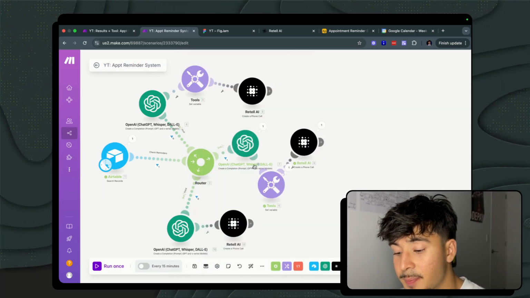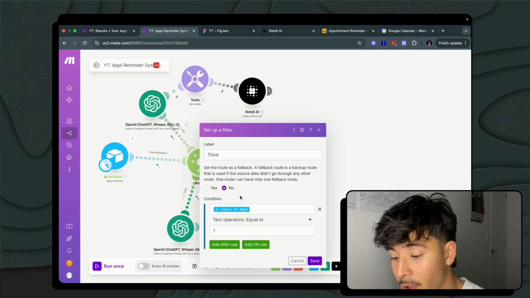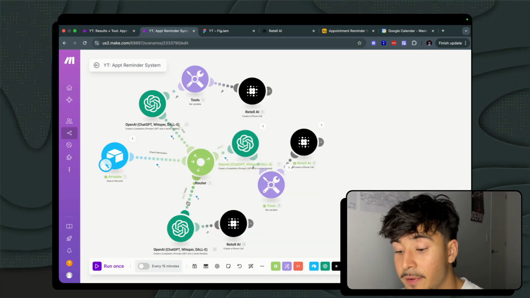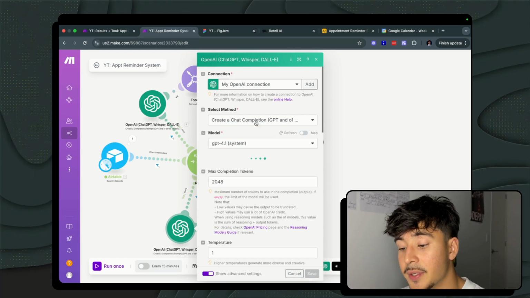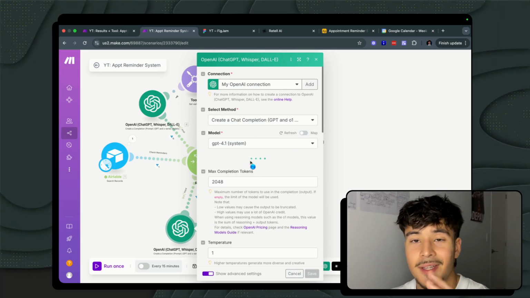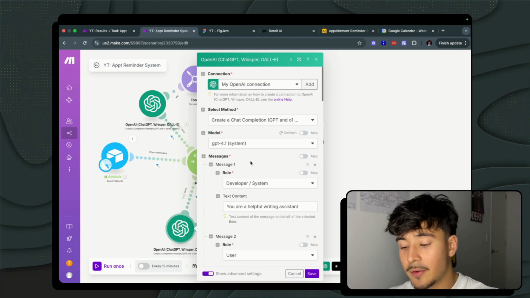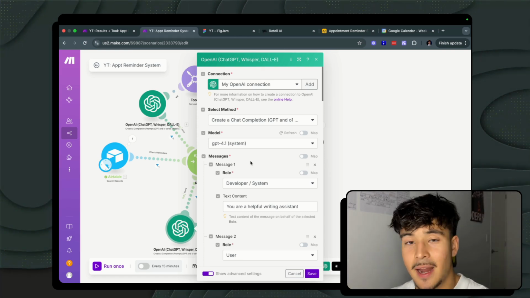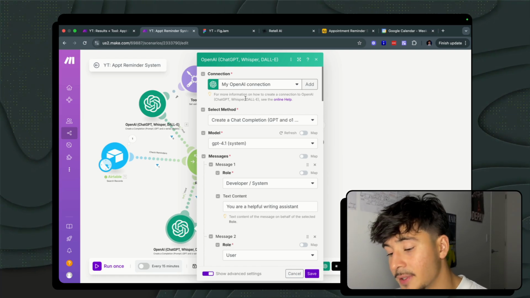And now this last branch here, which is 1 day before the appointment, this is where it gets interesting, because this is the third check that we have. And if it is 1 day away, then we send them another personalized call. But in this case, we do a couple things here, and I did this again just to show you the amount of different things that you can do within Make. You don't have to stick to like a rigid rule. It's kind of just to give you more ideas around how this system can be used.